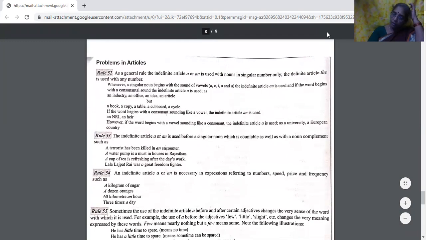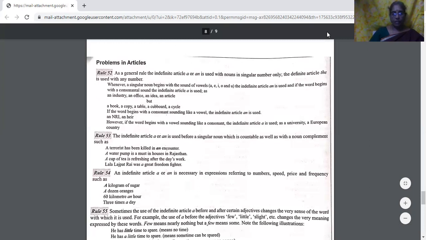Up till now, we have seen all the articles in detail. Now, let us see just a kind of revision. Certain problems which would arise in articles. As a general rule, the indefinite article a or an is used with nouns in singular number only. The definite article the is used with any number.